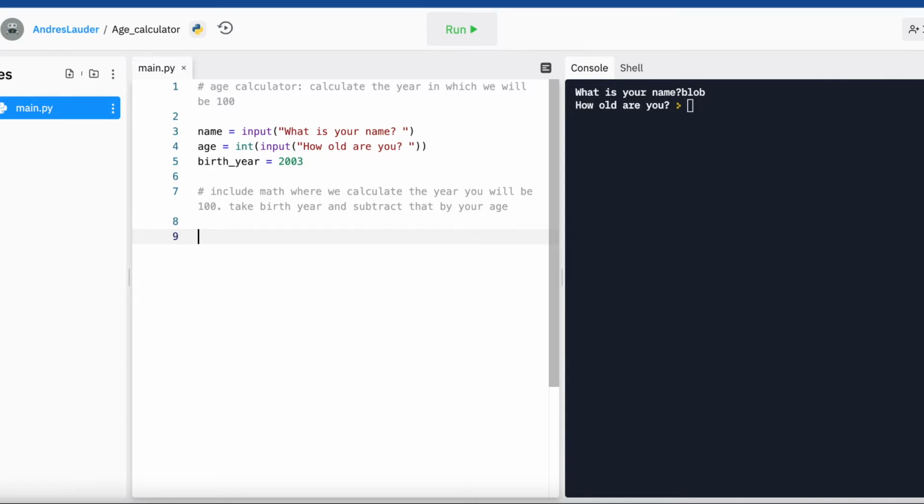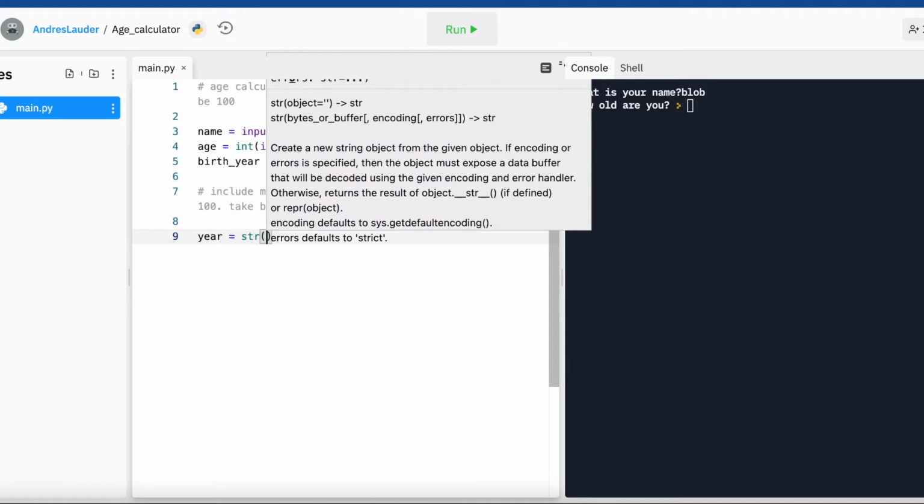So our calculation will be year, which is our fourth variable. A lot of variables here. Year, and this will be a string. So whatever is being passed in is going to be a string, if that makes sense. Here it creates a new string object from the given object. So we're going to give it our variables above, and it's going to create a string. This converts what we're passing in, essentially.